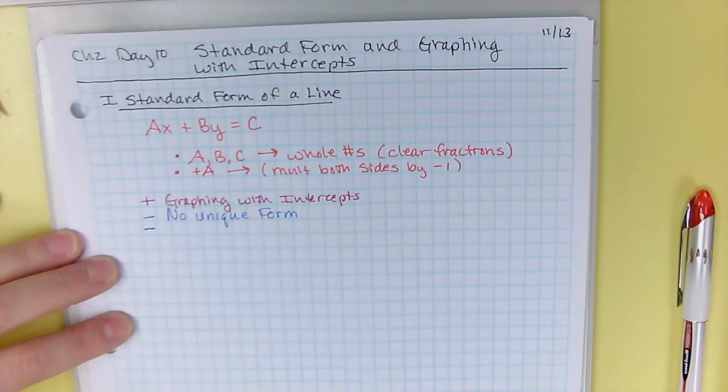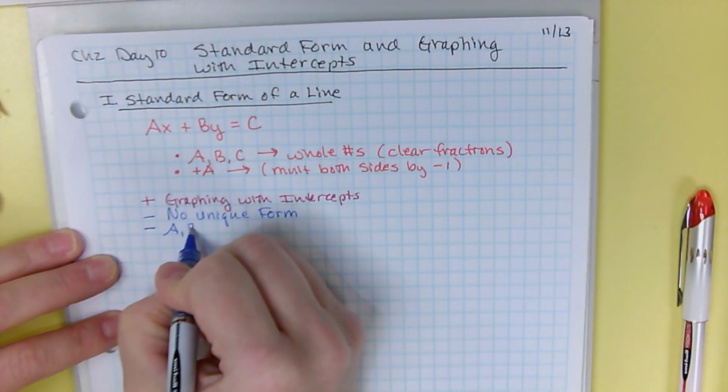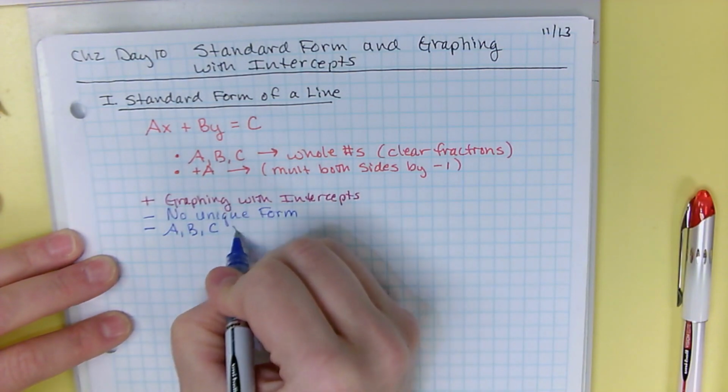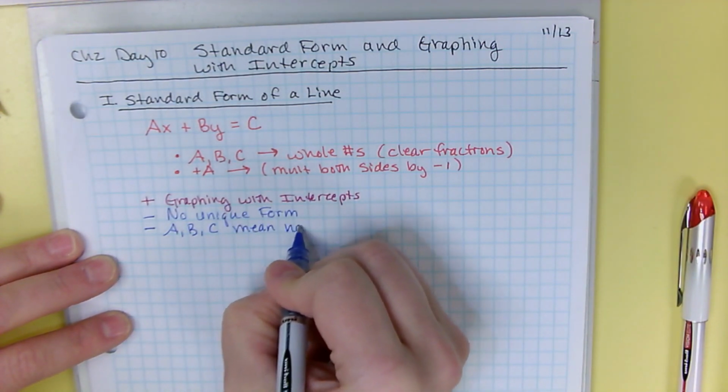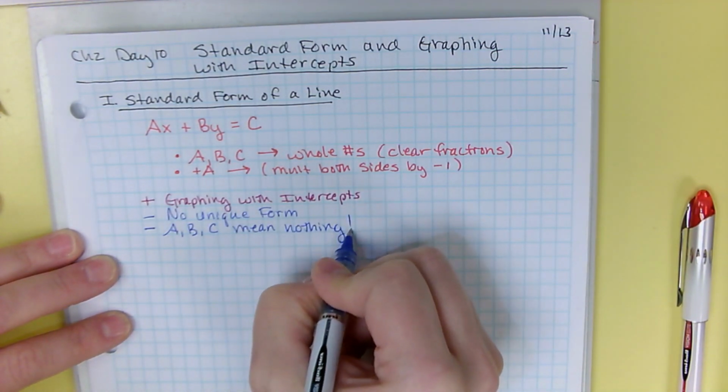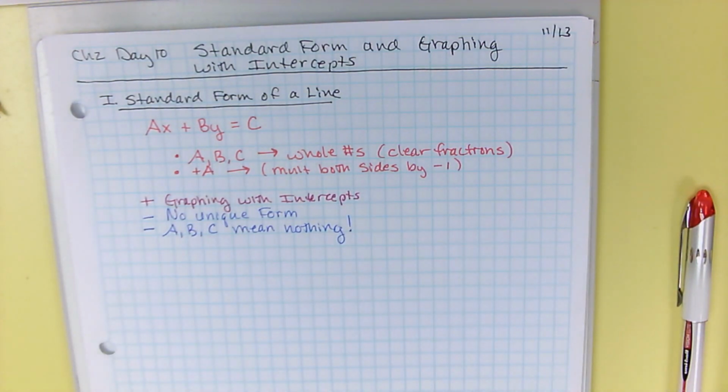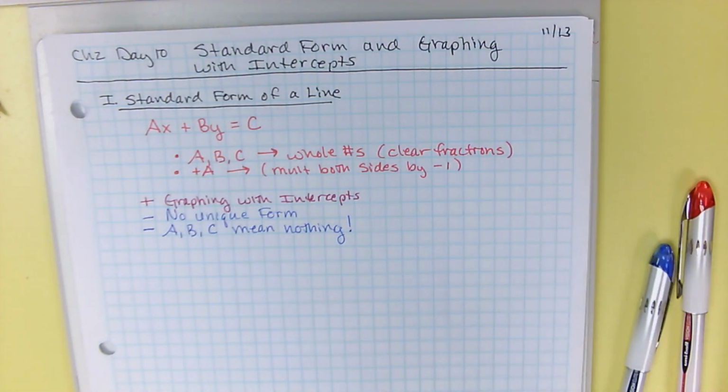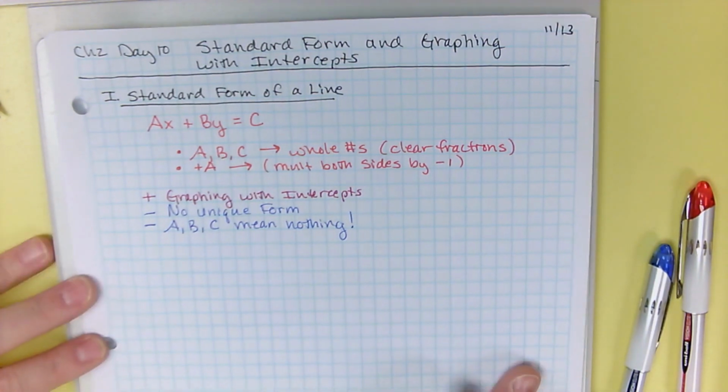The other downside is that A, B, and C mean nothing. They are not slope. They are not the y-intercept. They're just three random numbers that are in the equation. So that's also kind of a pain, is the equation doesn't actually tell you anything about the line.